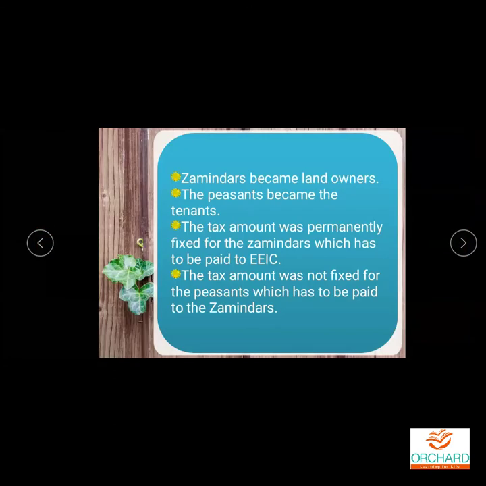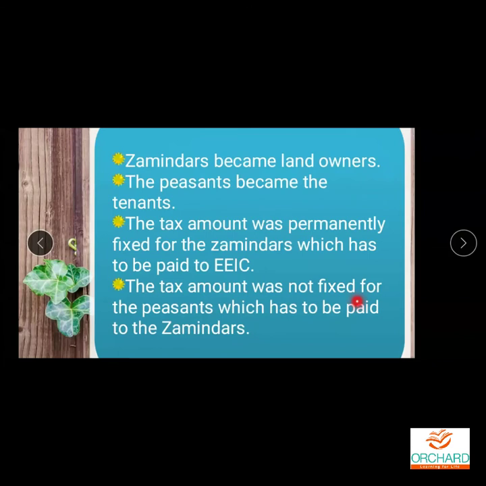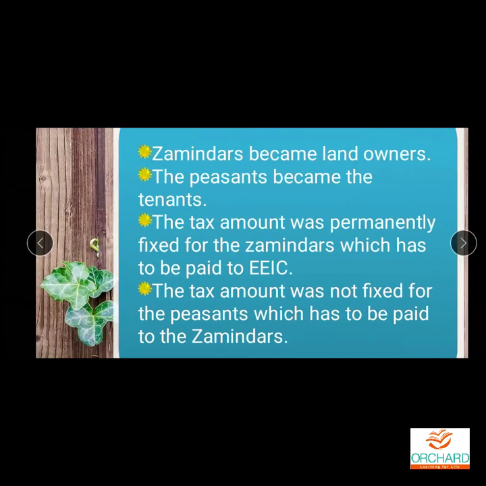So here, zamindars became the landowners. The peasants became the tenants. Tenants means, like we know very well, who all are called tenants. Nowadays, if we say we are tenants, it means we pay rent, that is, they have to pay the rent for the land.